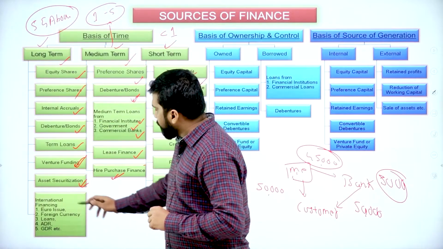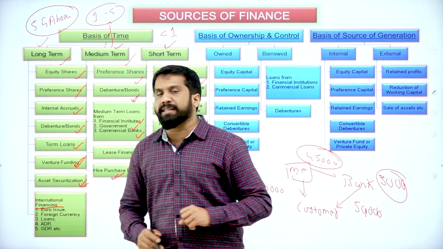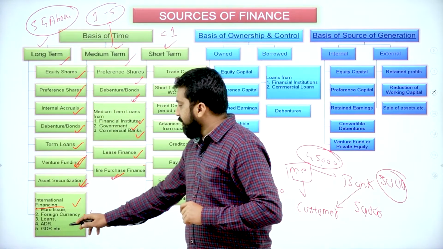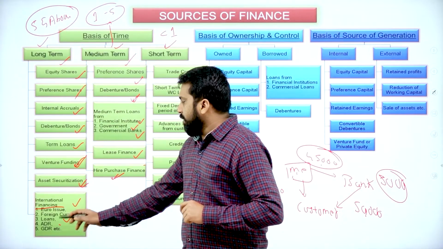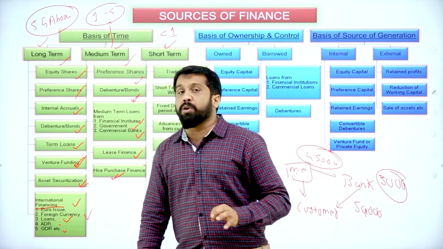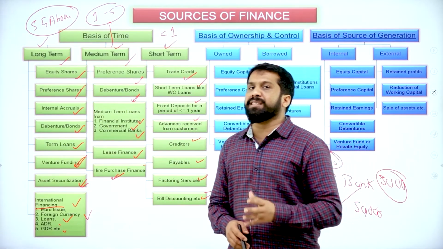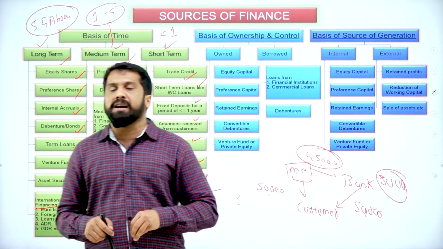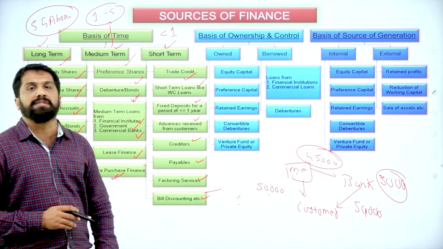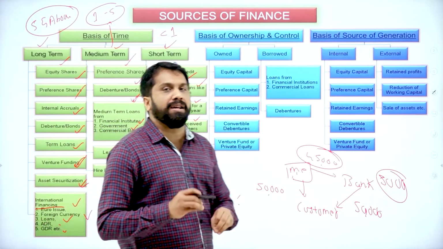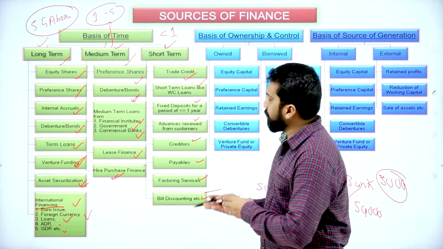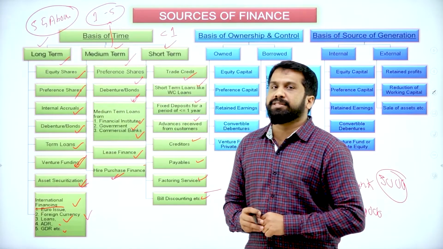The last part, international financing. What is international financing? Like euro issues, foreign currency loans, ADR. ADR means American Depository Receipt. GDR means Global Depository Receipt. It is nothing but your stock market. Being in India, if you want to invest in American company shares, that is called your Global Depository Receipt. Being in India, you want to deposit or invest money in foreign companies. That is nothing but your ADR as well as GDR.